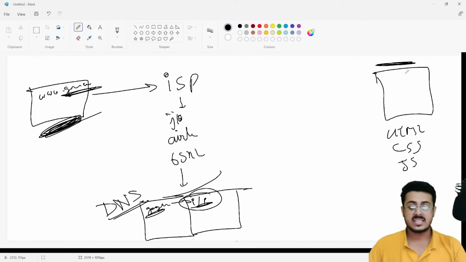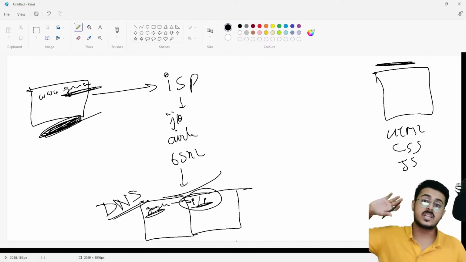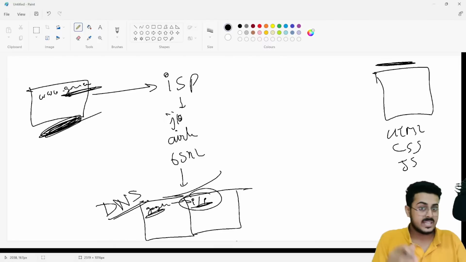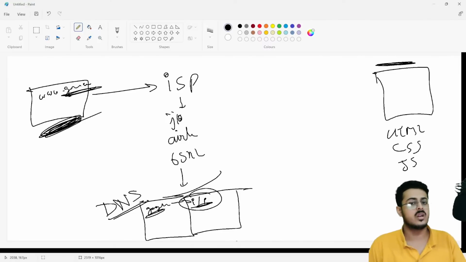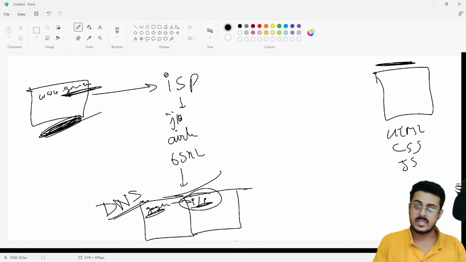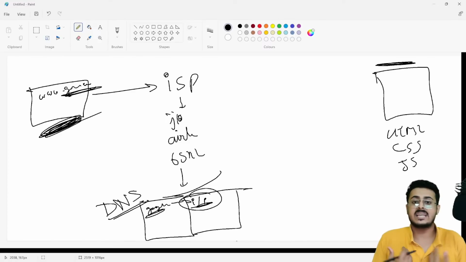And this server can exist in the US as well. It does not need to be in your locality. It is not possible that Google will set up one server in Bangalore, one in Chennai, one in Jamnagar, one in Ahmedabad, every city. This is not possible. These servers are like 15, 20 different servers throughout the entire globe. So a company like DevTown will have just one server catering to the entire globe. Google will of course have a lot more servers.